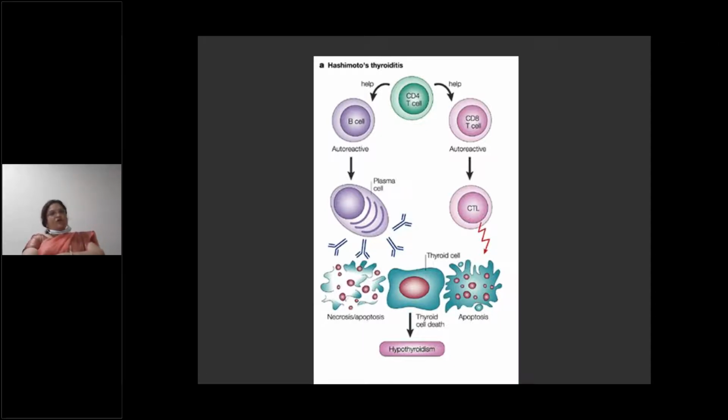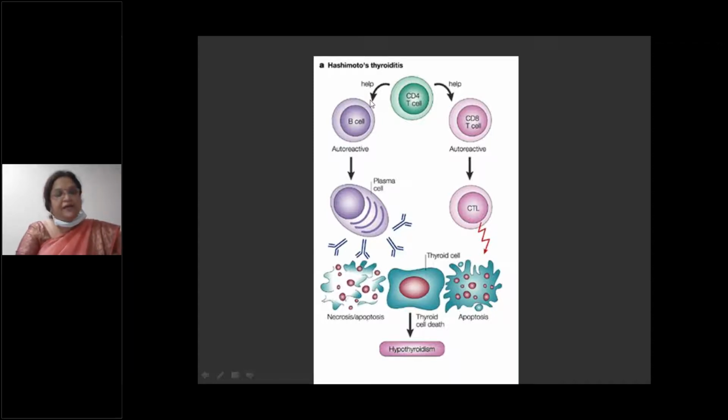So in Hashimoto's thyroiditis, there is activation of CD4 plus T lymphocytes as well as CD8 plus T lymphocytes as well as B lymphocytes. Now CD4 plus T lymphocytes in turn activate CD8 plus T cells, which are cytotoxic and destroy the thyroid cells. So these are cytotoxic T lymphocytes, CD8 plus T cells, which cause destruction of the thyroid cells. Ultimately, whatever thyroid cells are dead get degraded by the process of apoptosis.